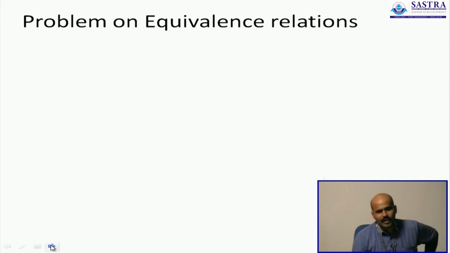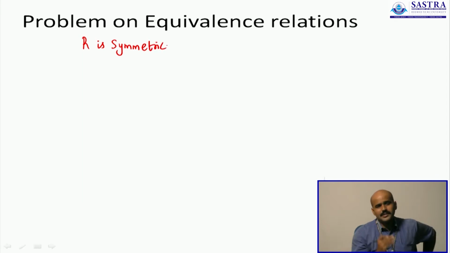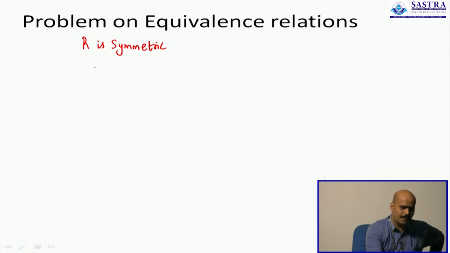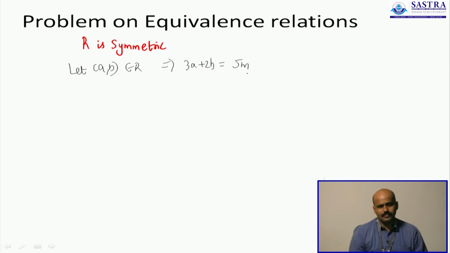Let us try and figure out the case where you try and show R is symmetric. Now this takes some work. We will try and show R is symmetric, not with examples, but using a rigorous method of proof. How do you show that R is symmetric? Let us consider a pair (A, B). Let (A, B) belong to R. So this means that 3A plus 2B is a multiple of 5. Let us call it 5M. We are to show that (B, A) also belongs to R.